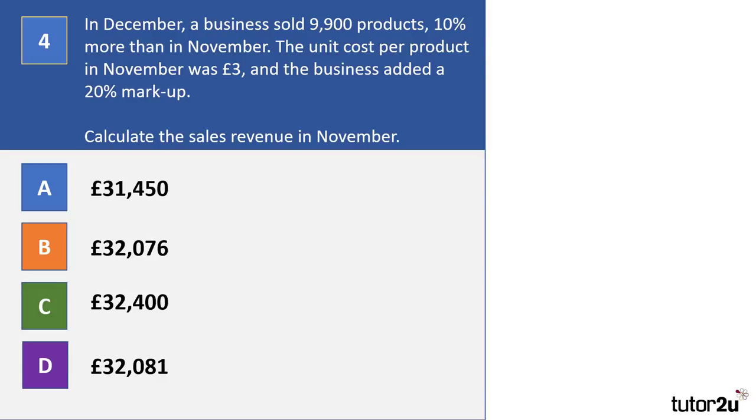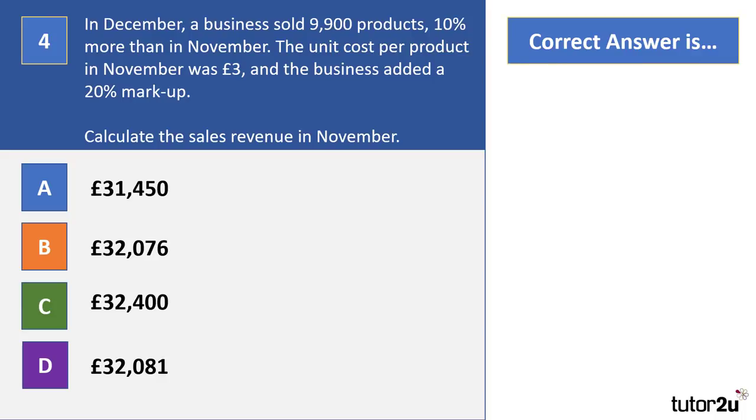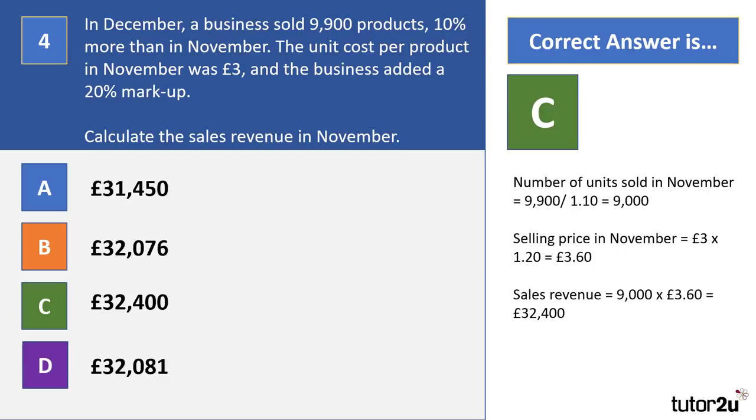So this is obviously a cost plus pricing question, but also it's a reverse percentage. So this can be quite tricky. Let's see how it's worked out. The correct answer is C, 32,400.